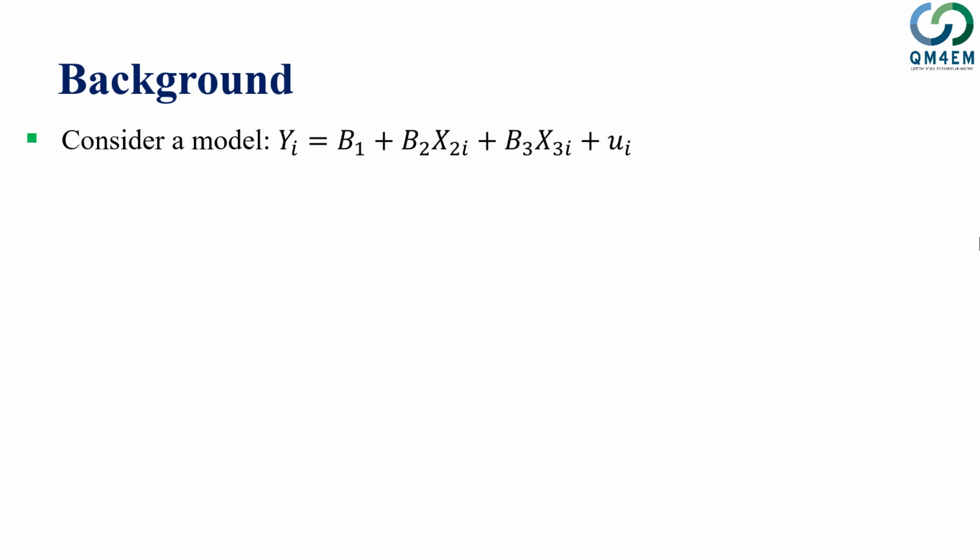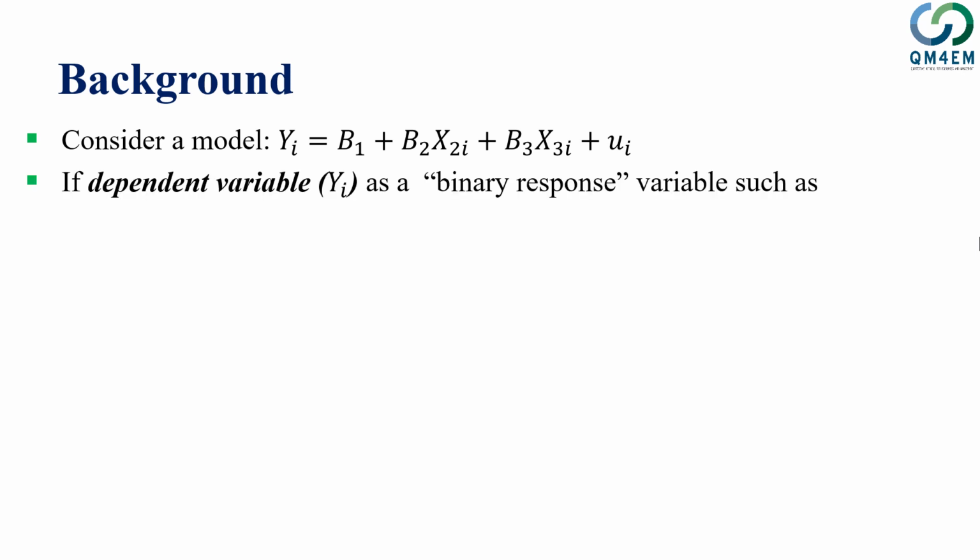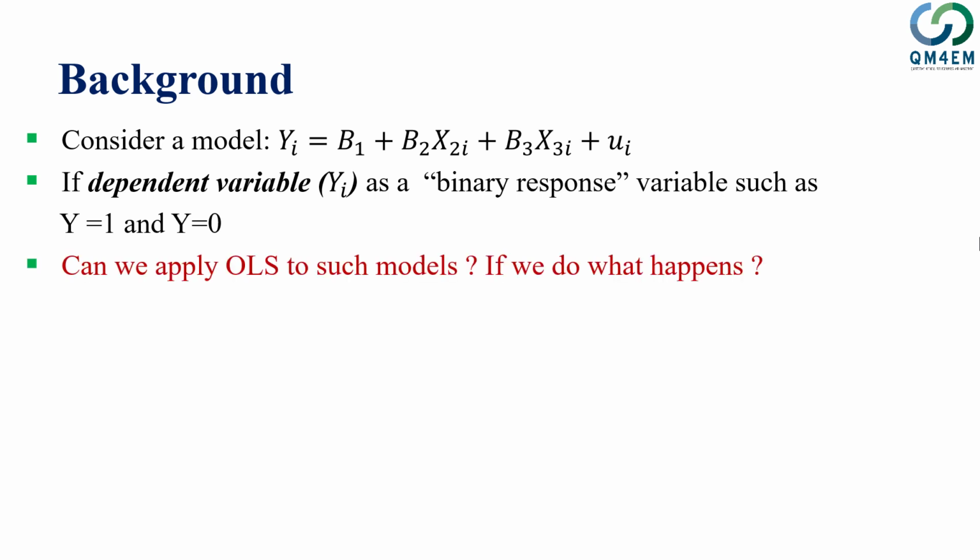I will start with a basic model. This model is Yi being a function of X2 and X3. Y is regressed on X2 and X3, and we have beta 1, beta 2, beta 3, the relevant coefficients that have to be estimated from this regression model. If the dependent variable is binary in nature, it will have a value of 1 or 0 only.